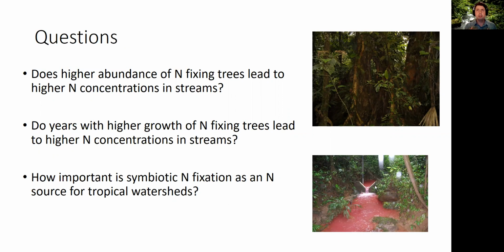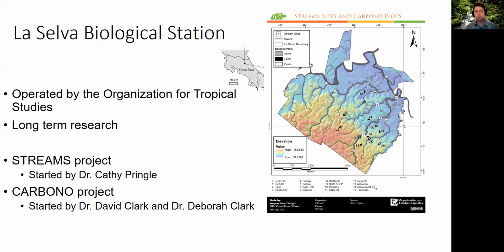This is more of a spatial pattern. How about a temporal pattern? Do years with higher growth of N fixing trees lead to higher nitrogen concentrations in the streams? So this is more of a temporal pattern. And then how important could this symbiotic N fixation that's happening in these trees be as a nitrogen source for these tropical waters? So this research occurred in La Selva Biological Station, which is run by the Organization for Tropical